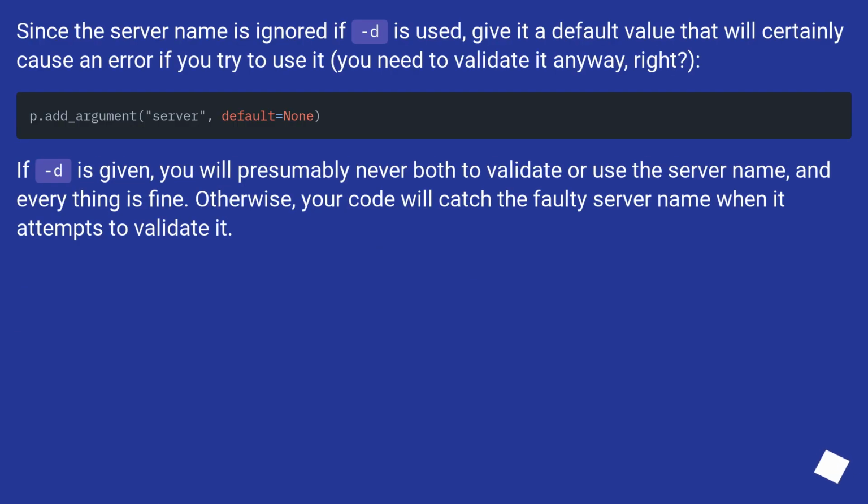since the server name is ignored if D is used, give it a default value that will certainly cause an error if you try to use it. You need to validate it anyway, right? If D is given, you will presumably never bother to validate or use the server name, and everything is fine. Otherwise, your code will catch the faulty server name when it attempts to validate it.